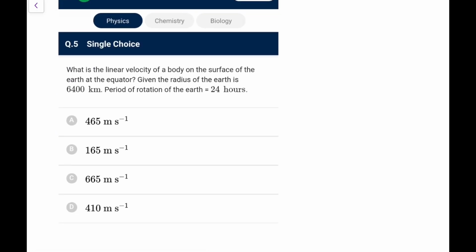Next one: what is the linear velocity of a body on the surface of the earth at the equator, given the radius of the earth is this and the period of rotation of the earth will be? So we can say simply that it is equal to the earth's speed at that particular location. So V would be omega r. Omega is 2 pi by T, T is 24 hours, that is 24 into 60 into 60, and radius is 6400 kilometers, so into 10 to the power 3.